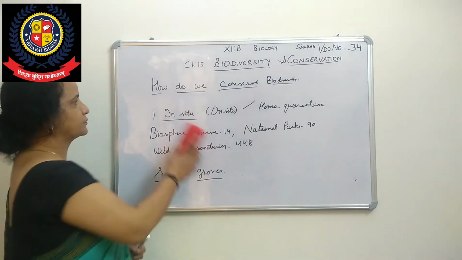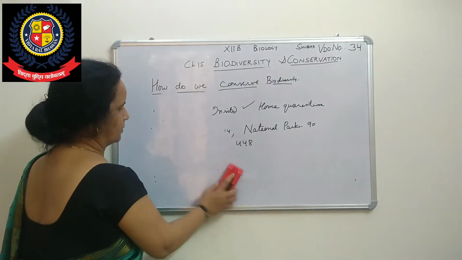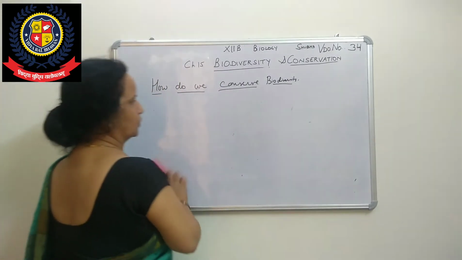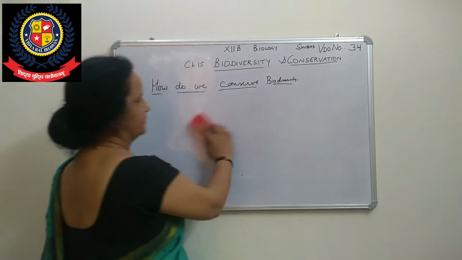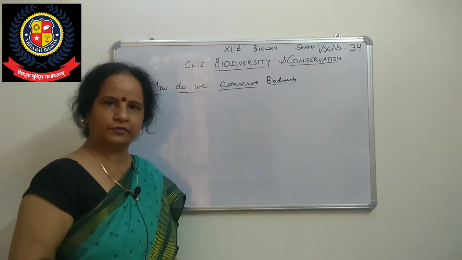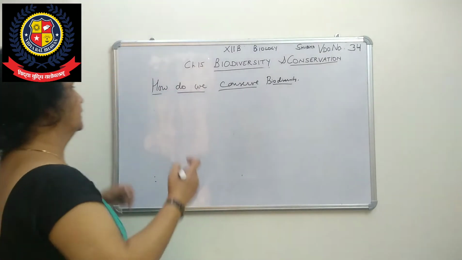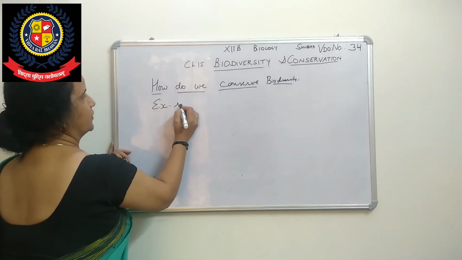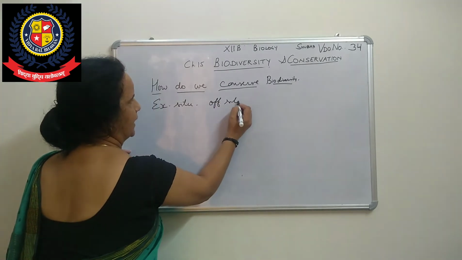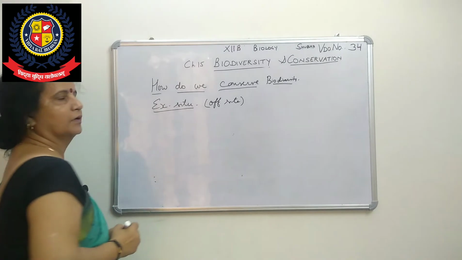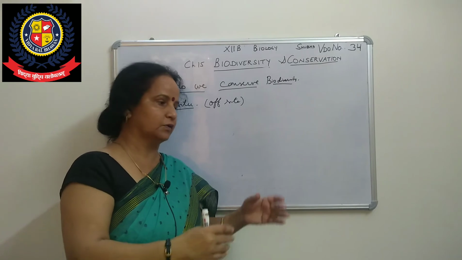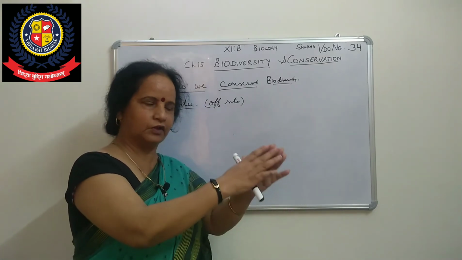Next one is ex situ, off site. Off site is like an isolation ward in a hospital, when we take a COVID-19 patient there. We take the threatened and endangered species away from their natural habitat and take care of them.